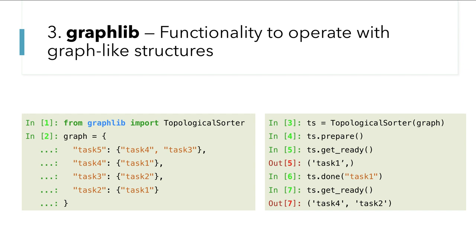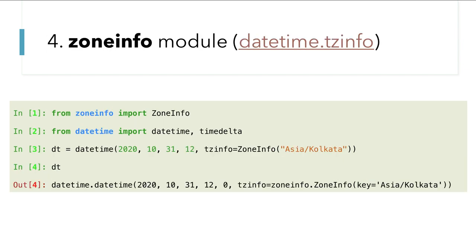Okay, so let's go to point 4. zoneinfo is also a new module. As you can see, the first line of this code is from zoneinfo import ZoneInfo. This ZoneInfo class is a concrete class implemented by inheriting the datetime.tzinfo abstract class.